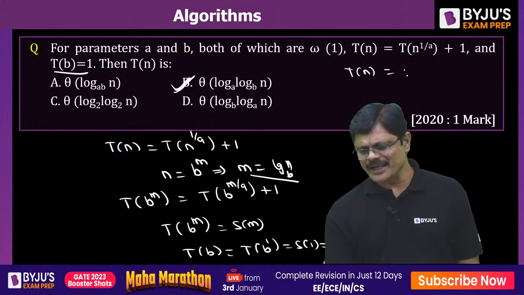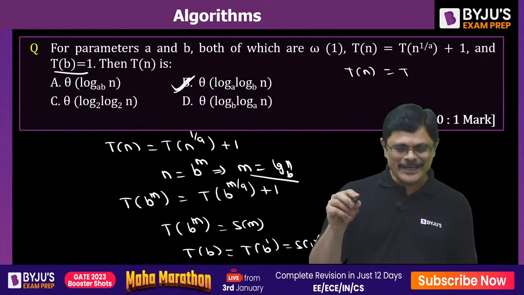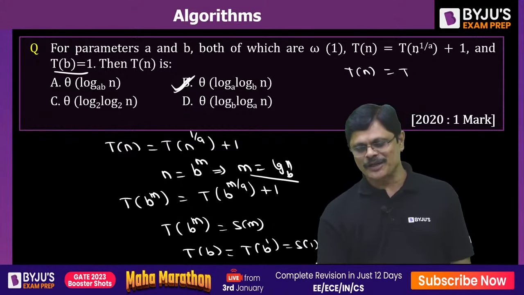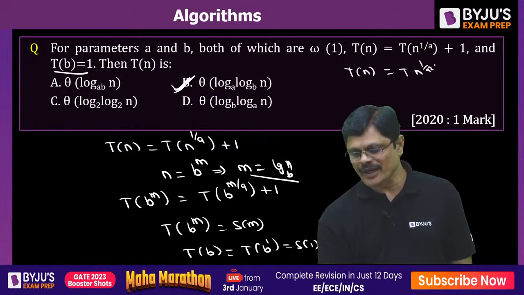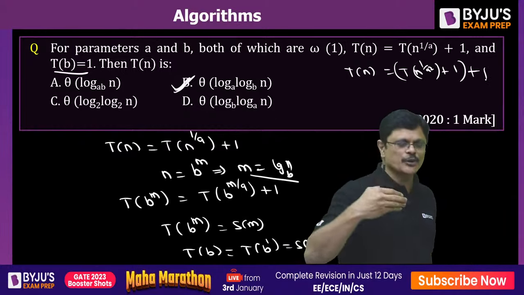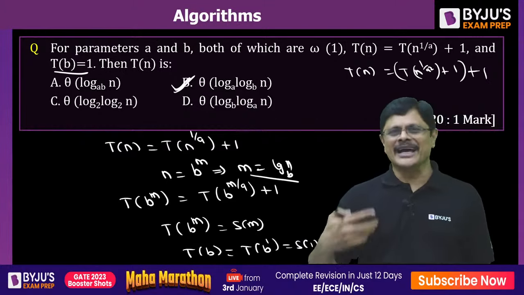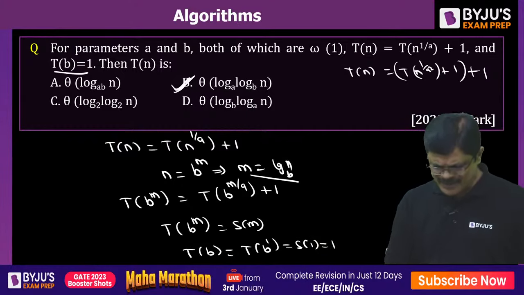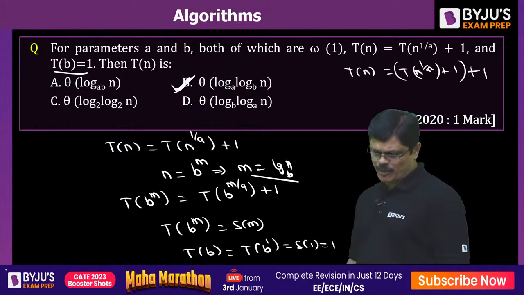Tn will be what, sir? Next time they substitute n by n power 1 by a. Okay. In place of n, they substitute n power 1 by a whole power 1 by a, that is n power 1 by a square plus 1 plus 1. Like that they go on reducing it in a very strange manner. You can do that, that is also the same only. Directly you get that particular form. But this is the easiest way of handling this particular problem, my dear friends. Got it?